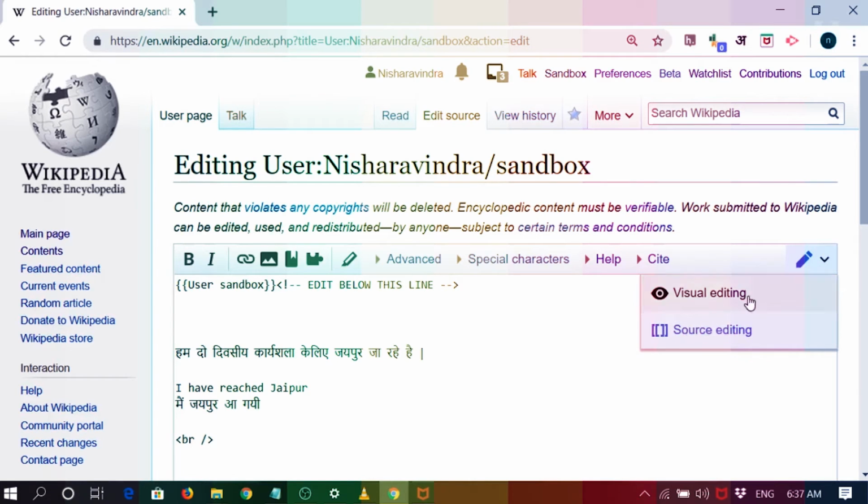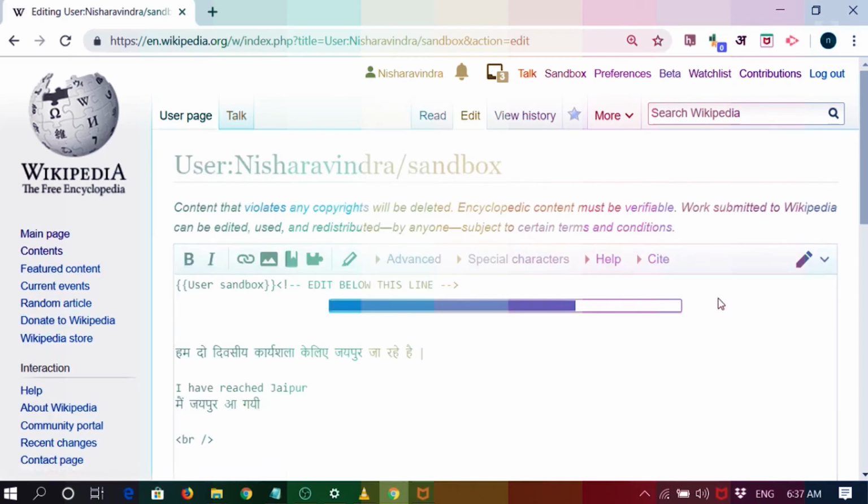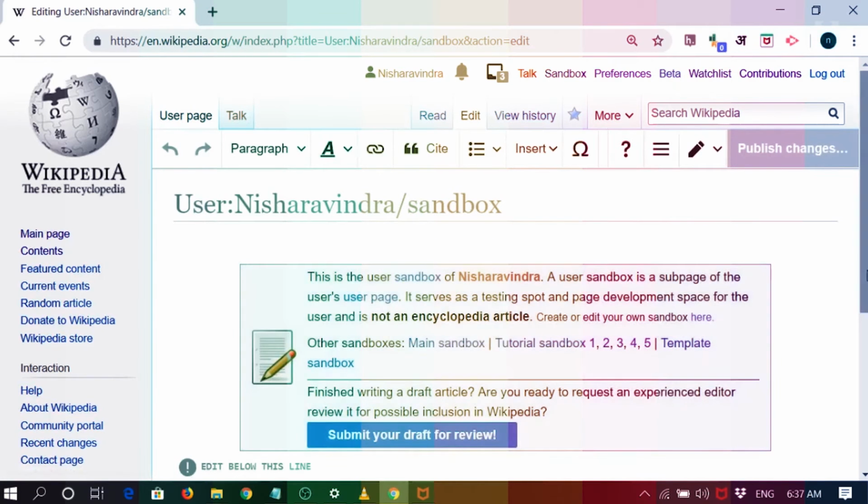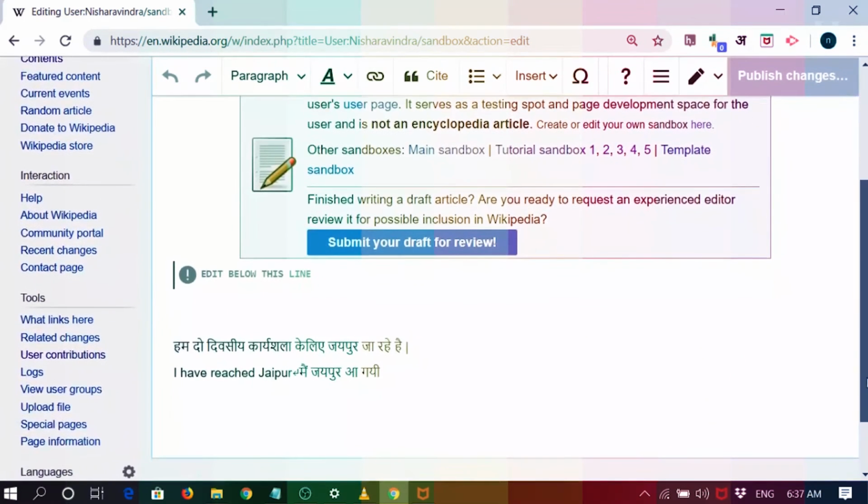So now let me click on visual editing. See, changes are happening, and the interface which comes up is the visual editing interface. Now you see the functionality is like any other Word document. So let us make some changes. If I want to write something, India is a great country. Like you type in any other Word document, it is typed like that. See, I did not need any coding skills.